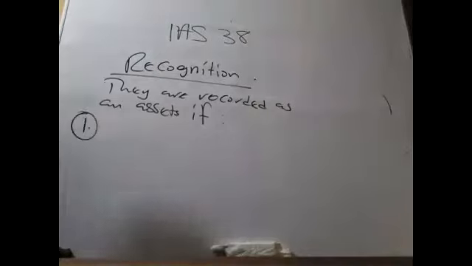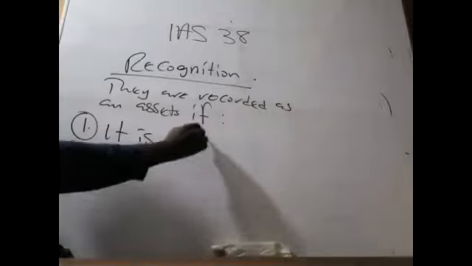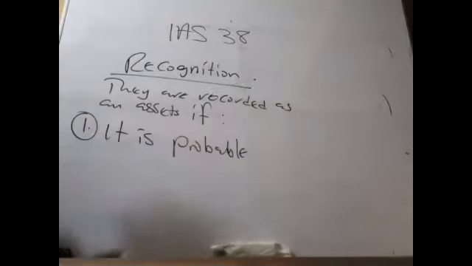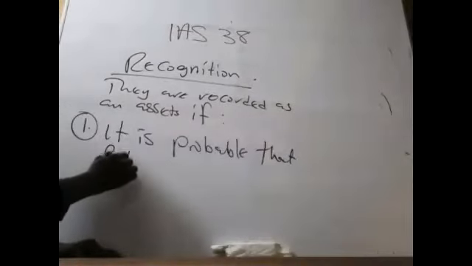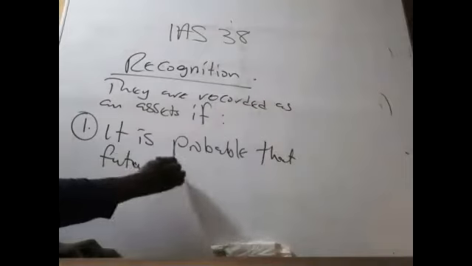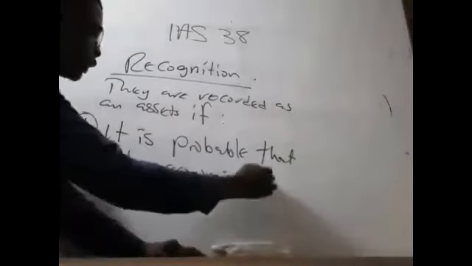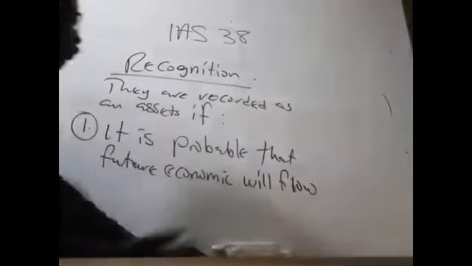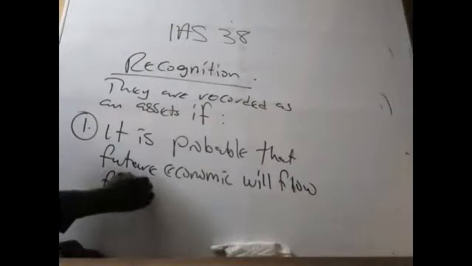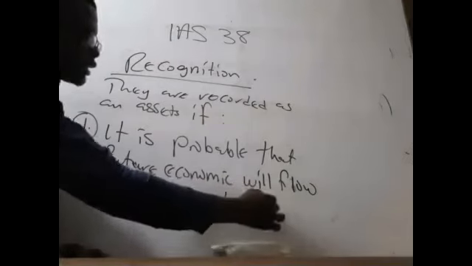Number one, it must be probable that future economic benefit will flow from the asset to the entity.